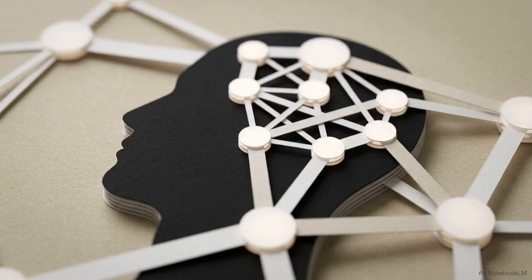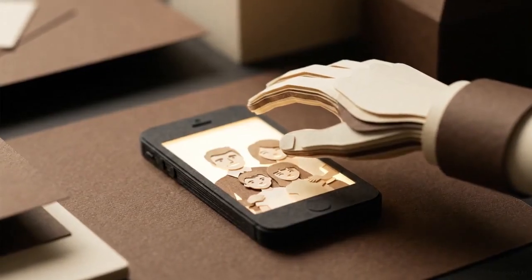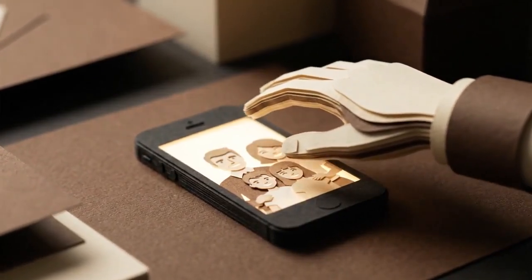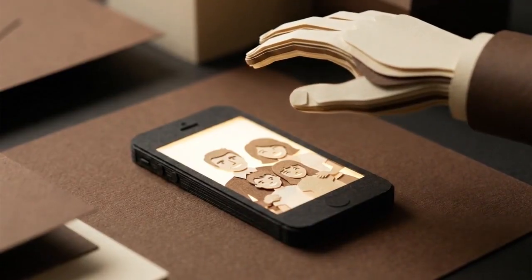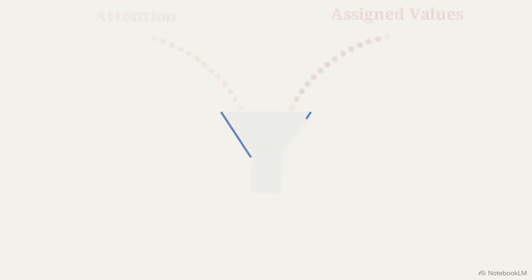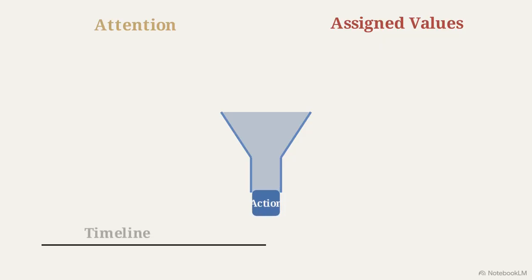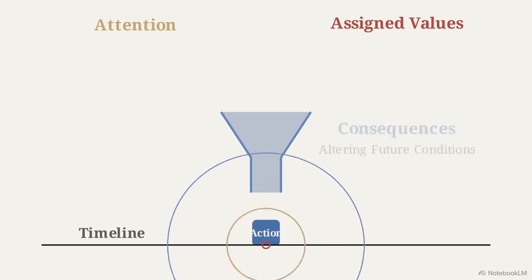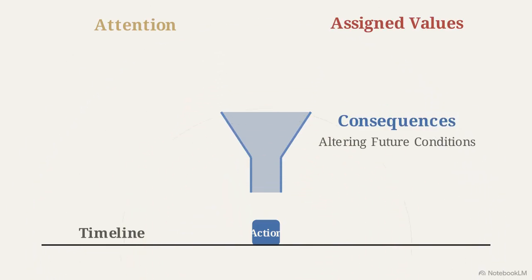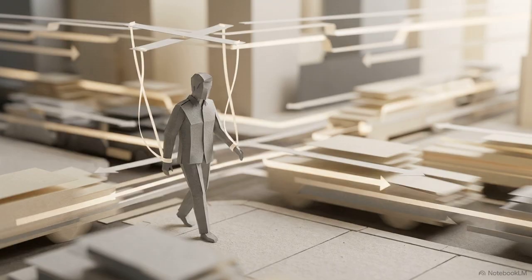This same architecture of weights and feedback loops exists within our own behavior. A notification glows in a dark room. A hand hovers, then retreats, prioritizing a late night at the office over a family connection. Every choice begins with two invisible inputs, our attention and our assigned values. These pass through a bottleneck to produce a visible action. When that action drops into our timeline, it creates expanding ripples of consequences, altering future conditions. Our daily actions are the visible outputs of invisible algorithms we rarely take time to audit.